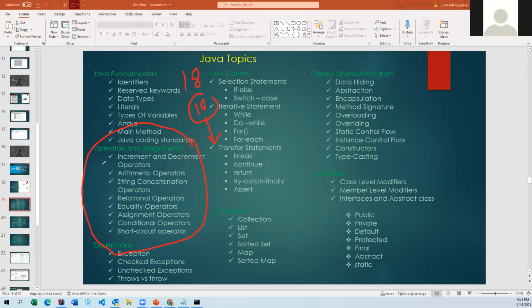If I start teaching all 18 operators, each operator would take 2 days. That means we would spend the whole 45 days only on operators. That much depth and that many topics are there in Java. Also the OOPS concept, we definitely have to spend 3 months for better understanding, and for collections, 6 months. That many topics are there, and that much time we would have to spend to learn thoroughly. We are not going to do that level, but whatever is needed, we are going to do.